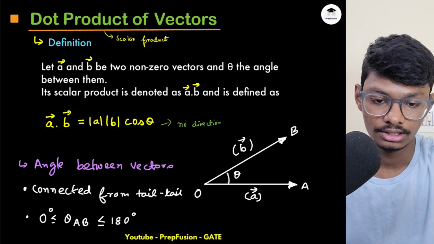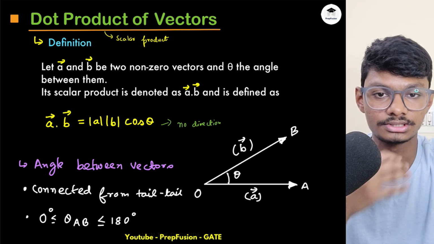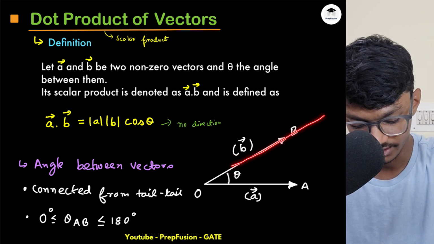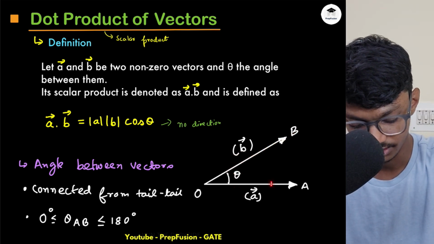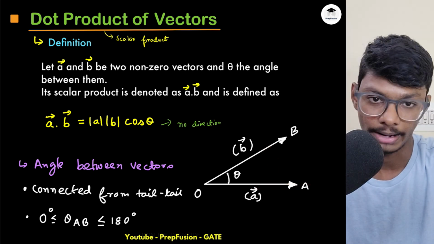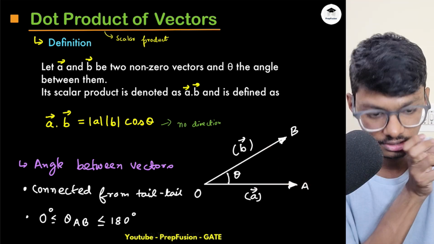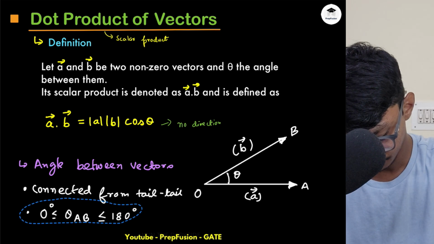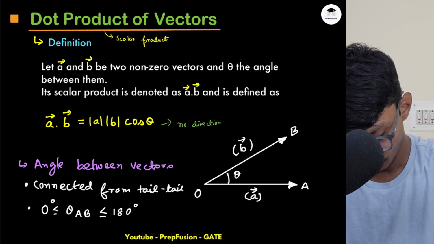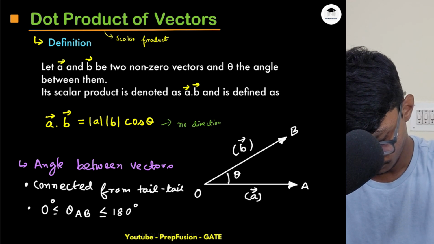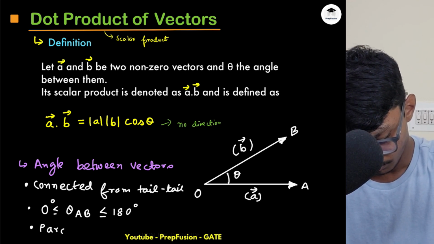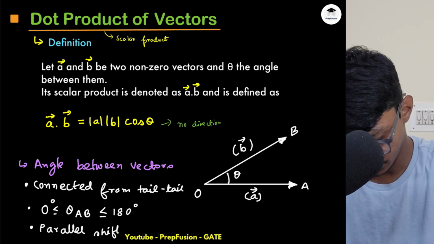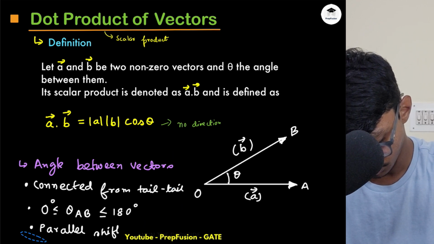Another thing is that parallel shifting of vectors does not change the angle. If I shift both of these vectors parallelly, along this line, to the top, or to the right hand side, parallel shifting of vectors won't change the angle between them. This is also a very important point. Parallel shifting. I don't have much space, so I can put this at the top.